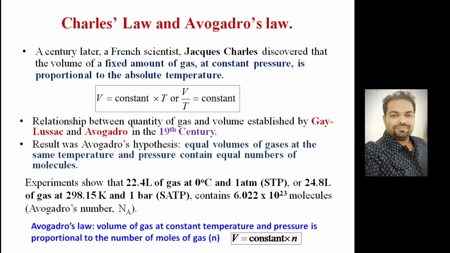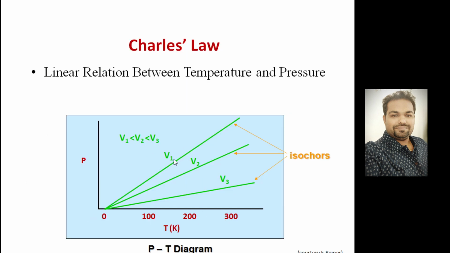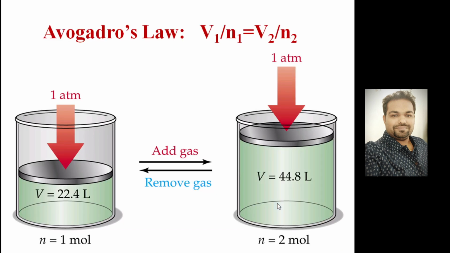So as per this equation, volume bears a linear relationship with the number of moles. So as the number of moles increases, volume also increases, right? So we can draw the variation over pressure and temperature for the volume. So these are the constant volume lines, right? Temperature and pressure bear almost linear relationships. So as per the experiment, if we have just 22.4 liter of gas, it will have number of moles equal to 1. If we are doubling the volume, double will be the number of moles. That's the important outcome of Avogadro hypothesis.